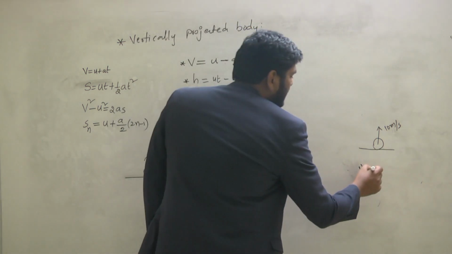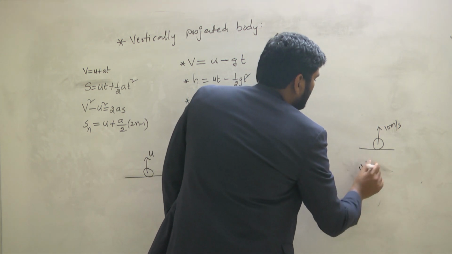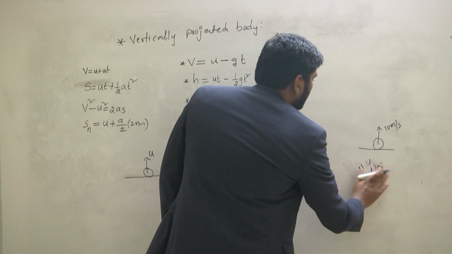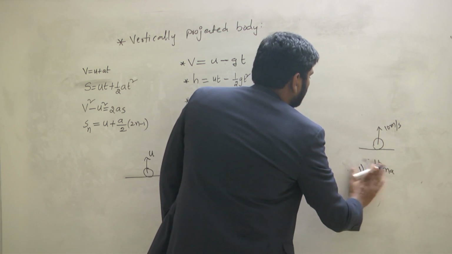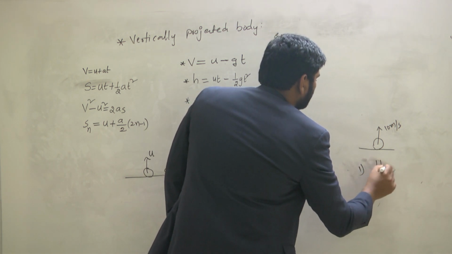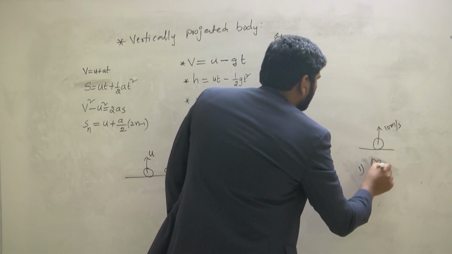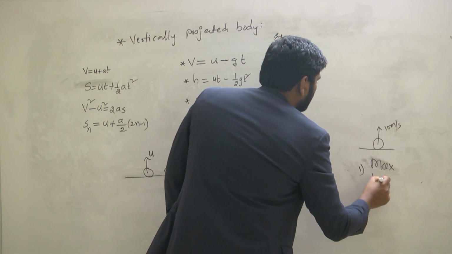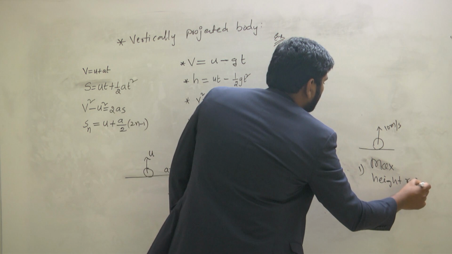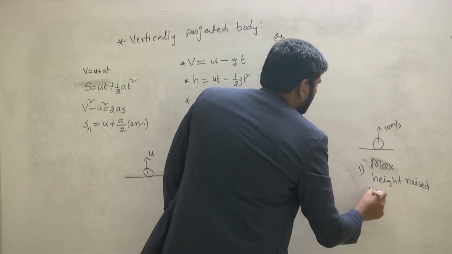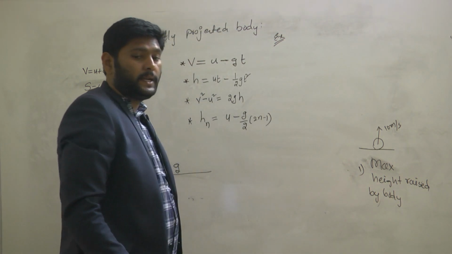Now my first question is, what is the height raised by the body? What is the maximum height, H max, raised by the body?